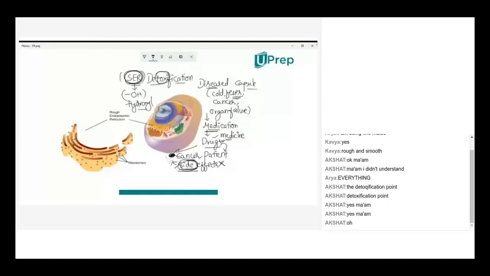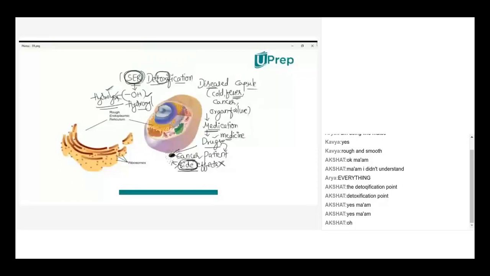What is the purpose of adding hydroxyl groups? When hydroxyl groups are added to these toxins, they will be hydrolyzed. Means what? They will be lysed. Hydrolysis is nothing but by adding water molecules, we are making it solubilized. This is a common term we use in chemistry, isn't it? So in that way, the toxin effect, which we call side effect, can be controlled or removed, which is known as detoxification.